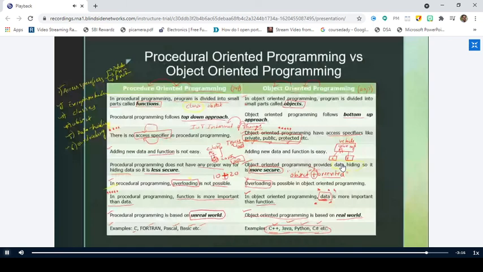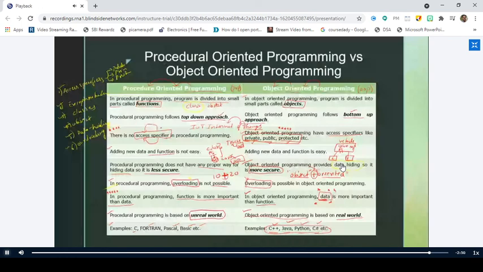And last, we just have a recap of procedure-oriented versus object-oriented programming. In procedure-oriented programming, the program is divided into functions, whereas in object-oriented programming, we divide the program into small parts called objects. POP follows a top-down approach, and OOP follows a bottom-up approach.